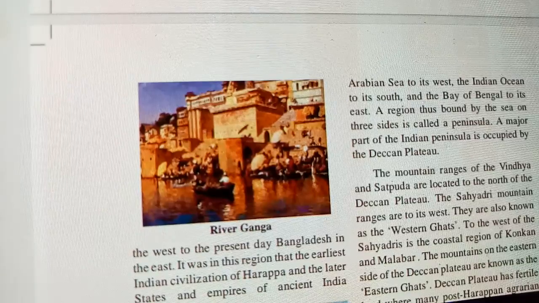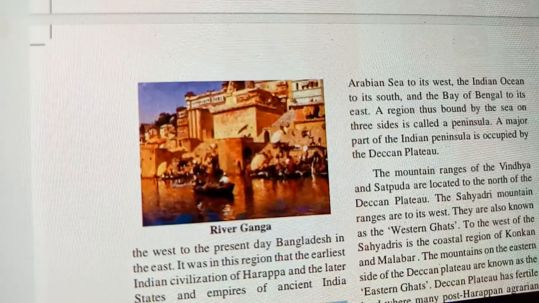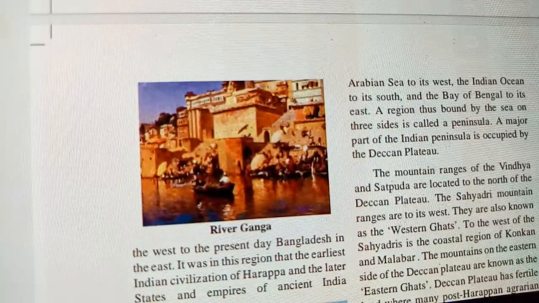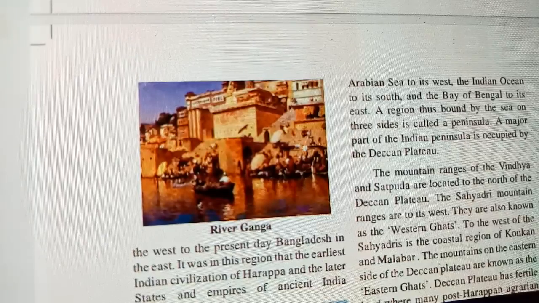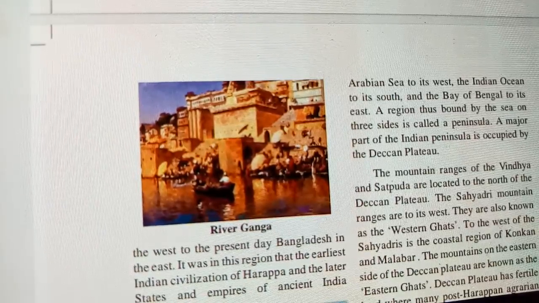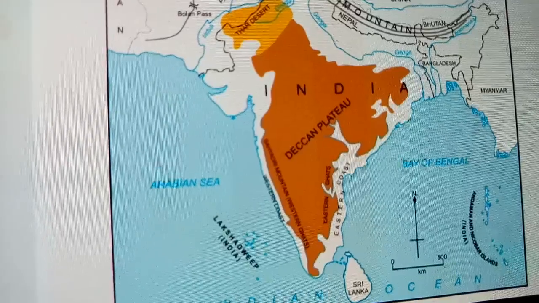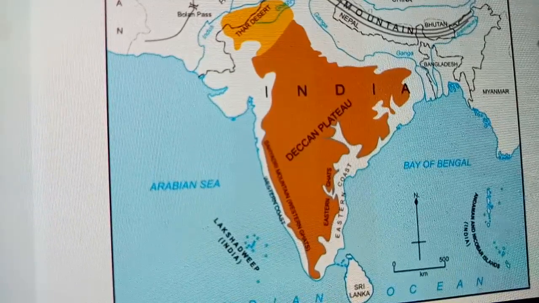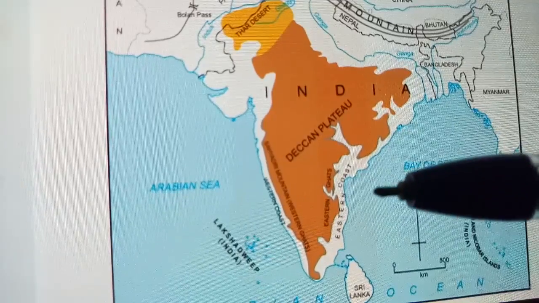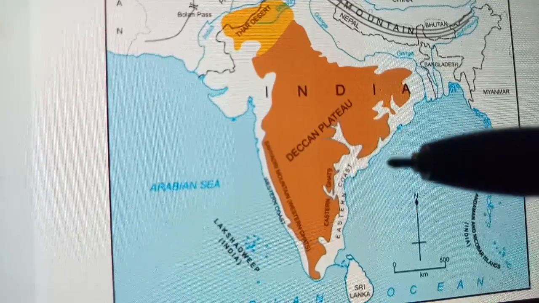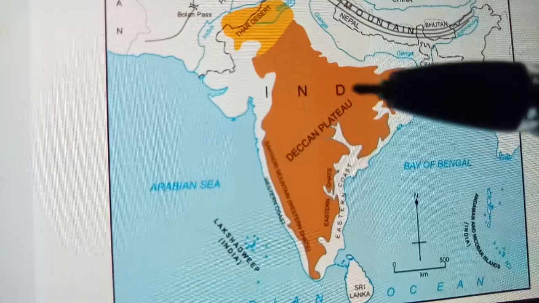The mountain ranges of the Vindhya and Satpura are located to the north of the Deccan Plateau. Let us see in the map. Over here you will find the Western Ghats, here the eastern coast of India, and here the Deccan Plateau.